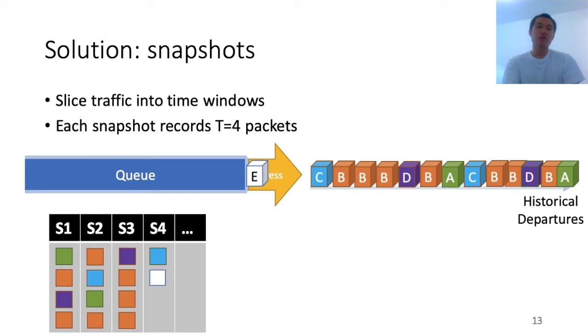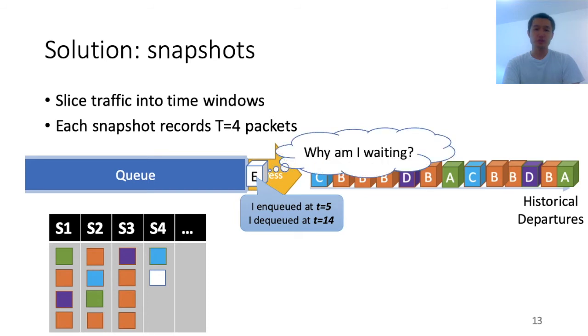Based on the queuing metadata, we know this packet enqueued at an earlier timestamp and it dequeued at the current timestamp. With a high delay, we may want to ask, why am I waiting? To answer this question, we have to look at these packets that already departed from the queue. We don't really know it, and they're gone. Instead, we can look at a few recent snapshots.